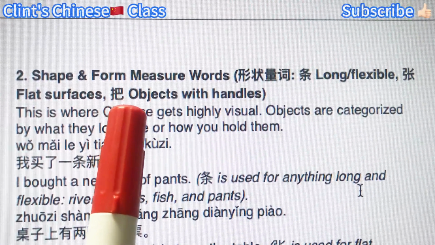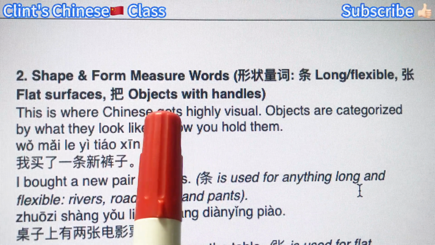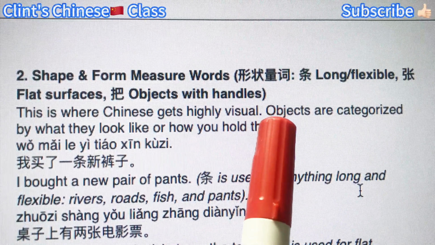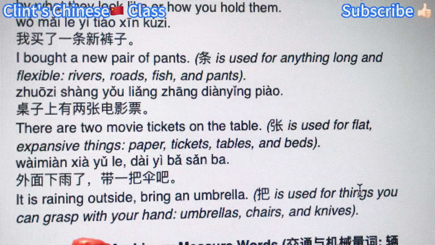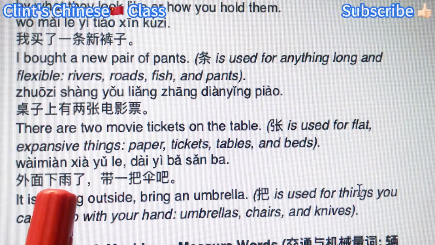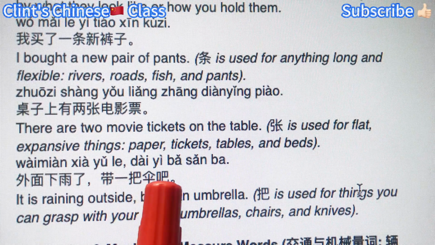And 把 is the measure word for objects with handles, like an umbrella. It's raining outside, bring an umbrella. 外面下雨了，带一把伞吧.